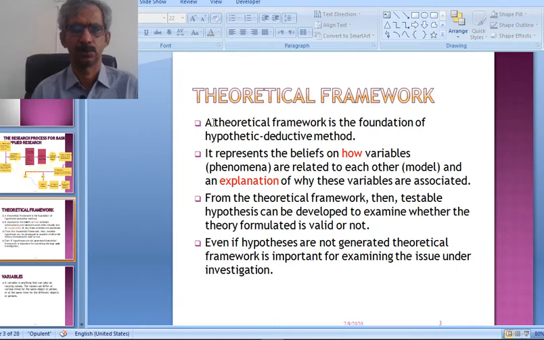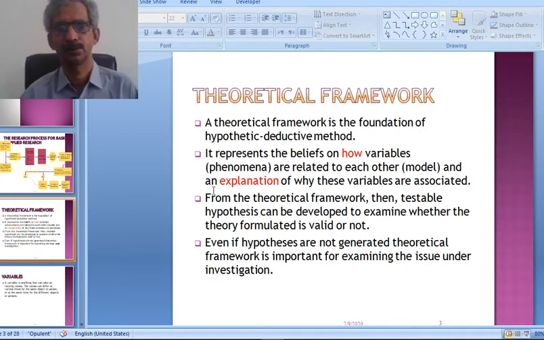It represents the beliefs on how variables, phenomena are related to each other, means a model, and an explanation of how these variables are associated.